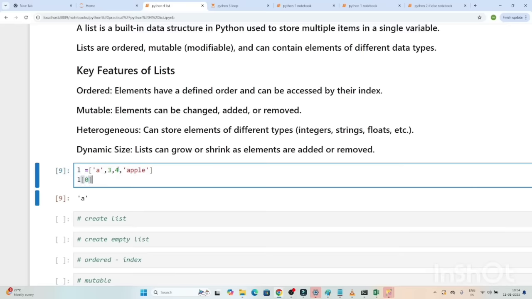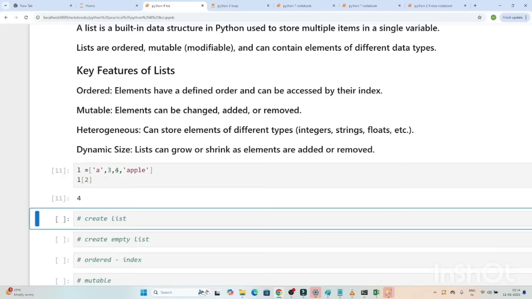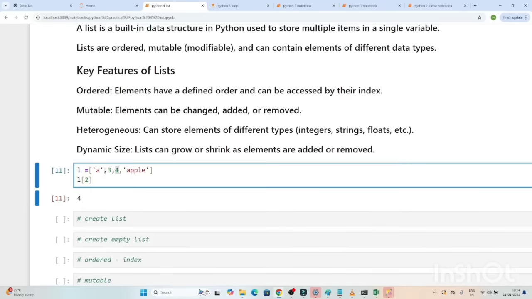Now suppose you want to access this particular value. This is the 0 index, this is the first index, and this is the second index. If I write L[2] and execute, you can see I am able to access this value. Whatever value is stored is in order format, and we can access it through an index. So that is the order. It is always in order. That is a key feature.